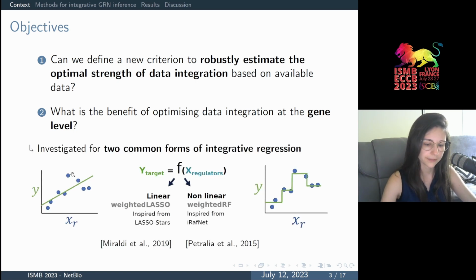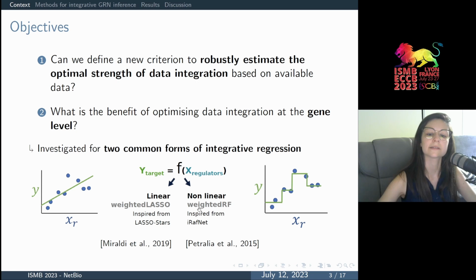In order to provide some fairly general results, we investigate this new approach in two common models for integrative regression-based gene regulatory network inference: linear regression in a method named weighted lasso, and nonlinear regression in a method that we named weighted random forests, that are both inspired from existing algorithms.